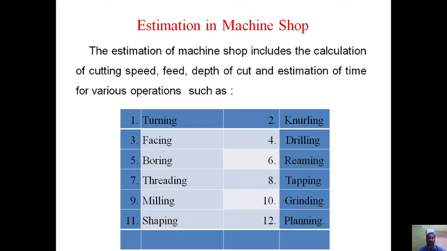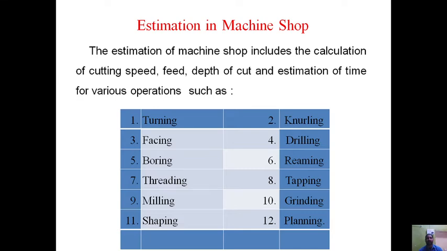Earlier, in the basics of estimation, we studied that the estimator must have the knowledge of all these: cutting speed, feed, and depth of cut. Why? Because in order to calculate the time for a machining operation, he requires the knowledge of cutting speed, feed, and depth of cut.